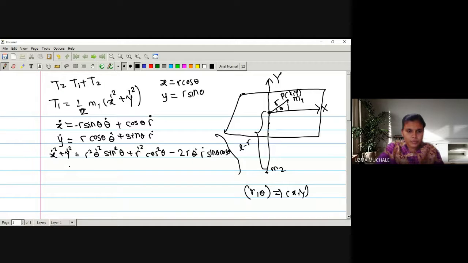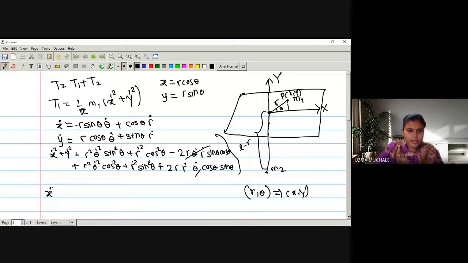Okay, so plus what is the next term? r square theta dot square cos square theta plus r dot square sine square theta plus 2 times a into b, that is 2 times r dot theta dot cos theta sine theta, right? So we can have this with the positive and negative, they can get cancelled, same term.